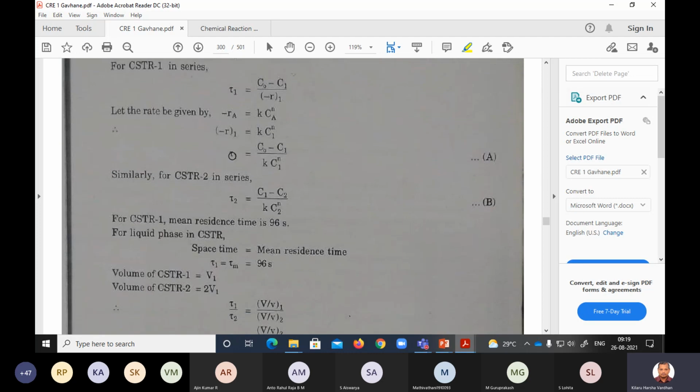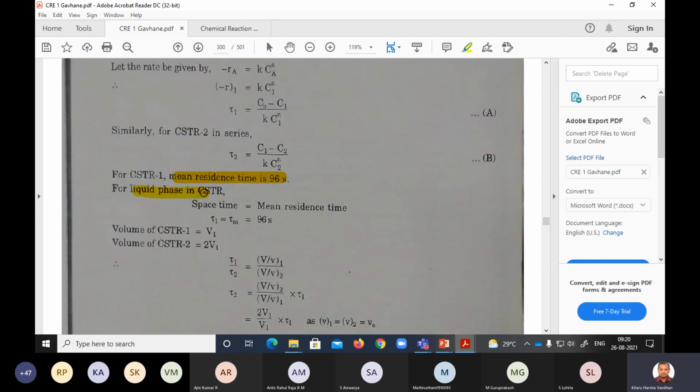But he gave what tau is, right? The mean residence time is 96. For a liquid phase reaction, your space time and mean residence time are the same. But for gas phase reactions, space time will not be equal to mean residence time. Space time is nothing but V by volumetric flow rate, that is volume by volumetric flow rate. For the mean residence time you have to put T bar.